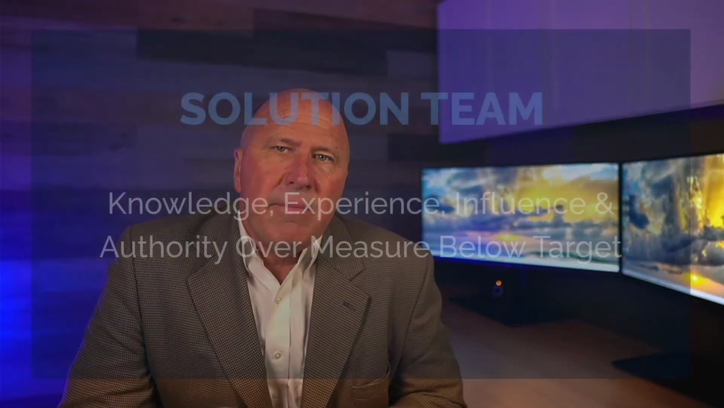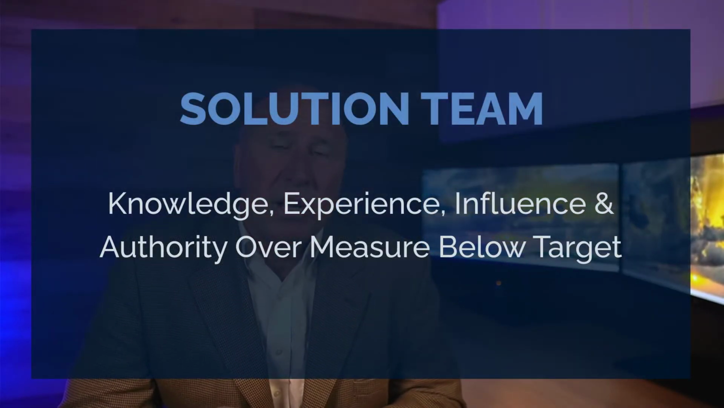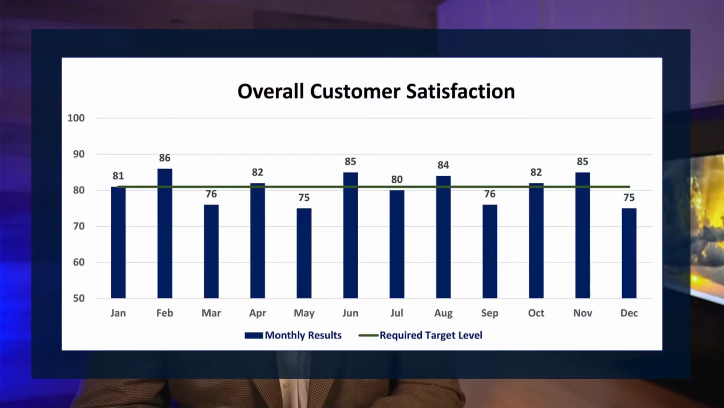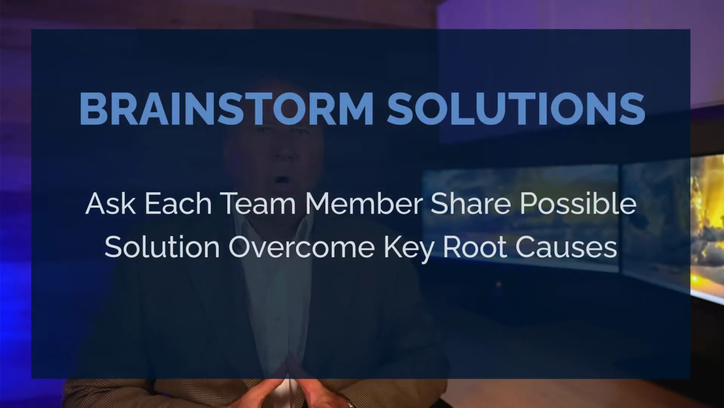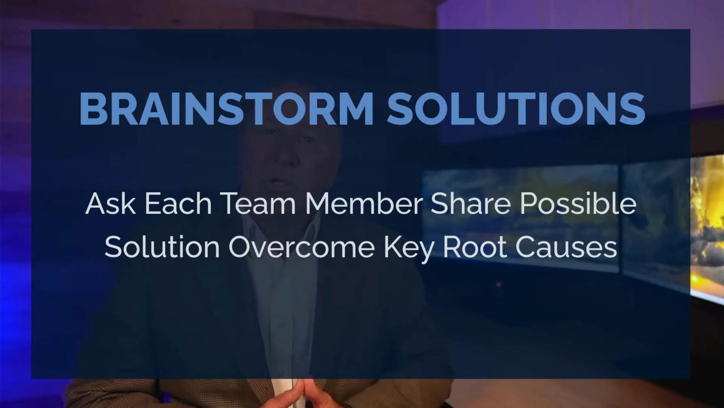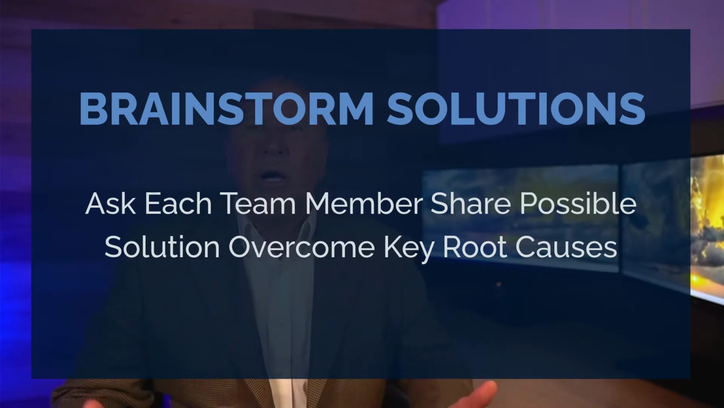You should select solution team members who have knowledge, experience, influence, and authority over the specific process whose performance measure is below target. At your first team meeting, begin by reviewing the performance measure that is below target. Now, I like to show the results using a trend chart, displaying your performance as bars, and a line displaying the required target level. Next, share the key root causes as to why performance is below target, and then begin brainstorming possible solutions with your team. You're going to go around the room asking each team member to share a possible solution that they believe will overcome the key root causes and will result in improved performance.